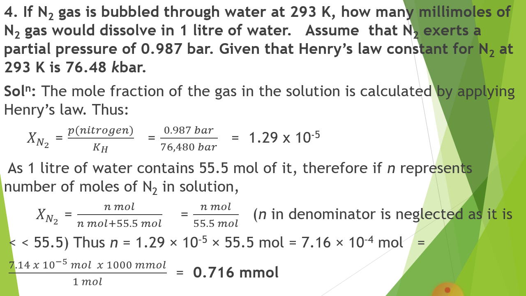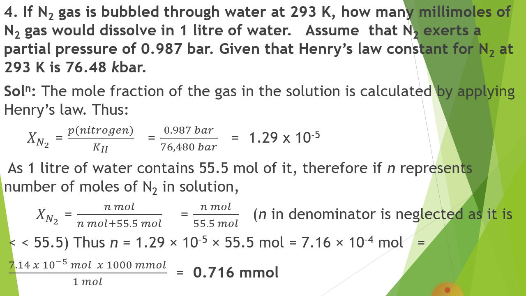Assume that N2 exerts a partial pressure of 0.987 bar. Given that Henry's law constant for N2 at 293 Kelvin is 76.48 kbar, meaning kilobar.